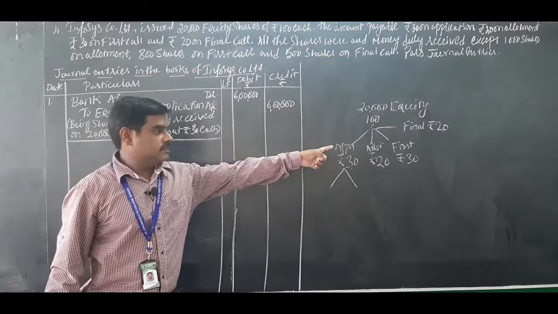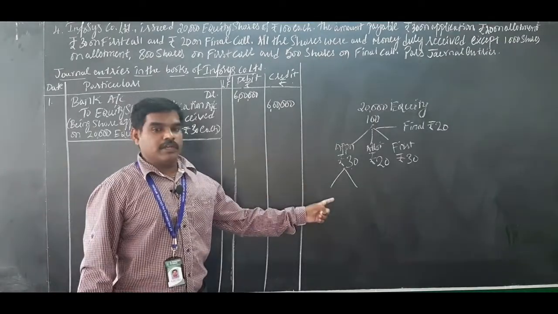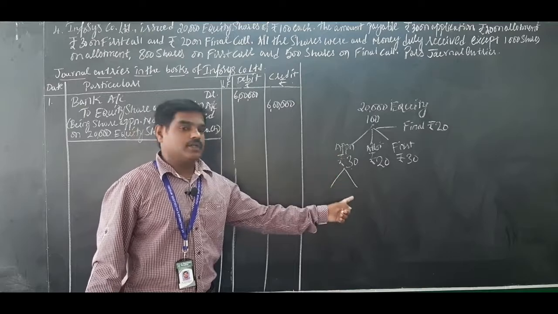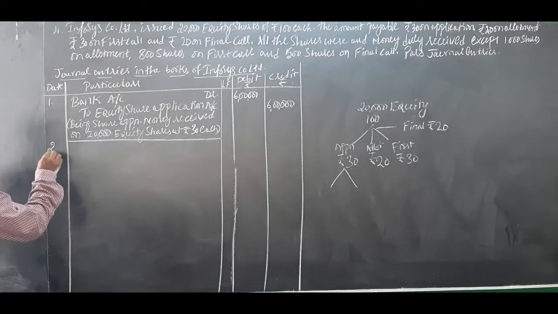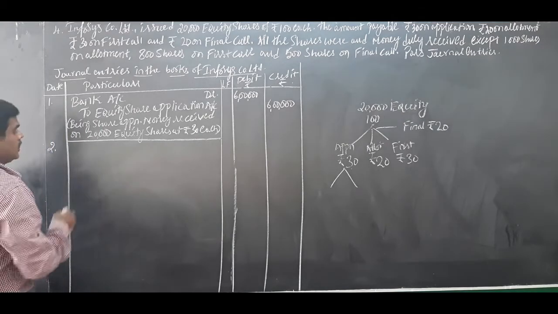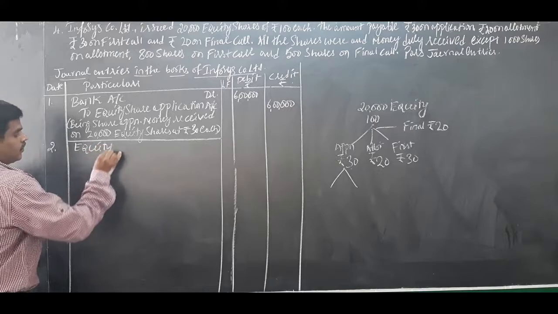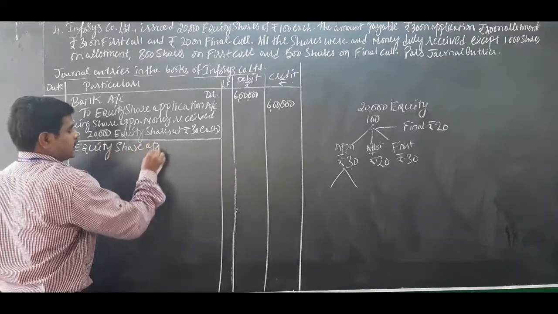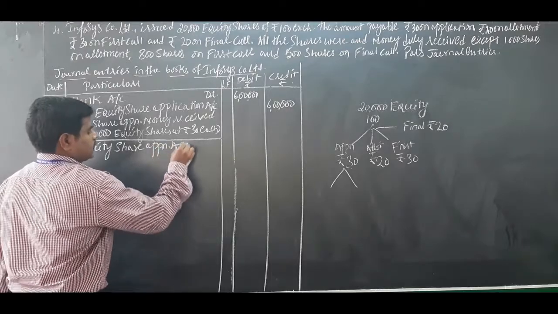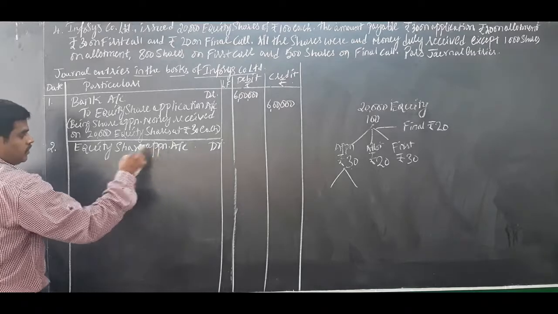So this is journal entry number 1 when application money is received. Application money received should be transferred to the share capital account, that is called the equity share capital account. So journal entry number 2: equity share application account debit. I have written a little bit short form.